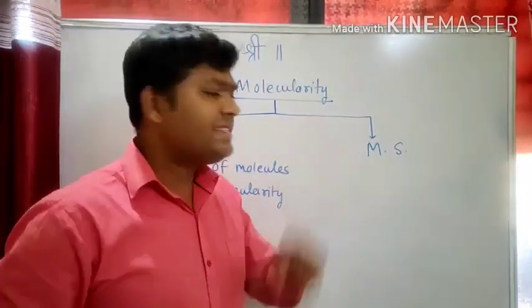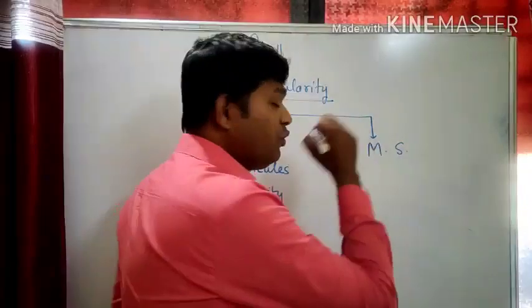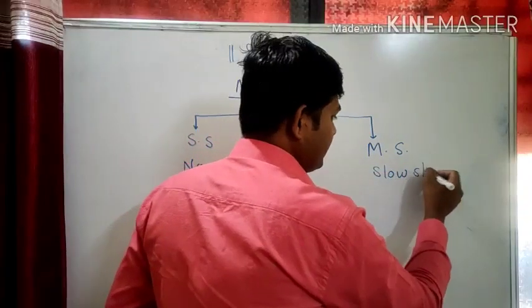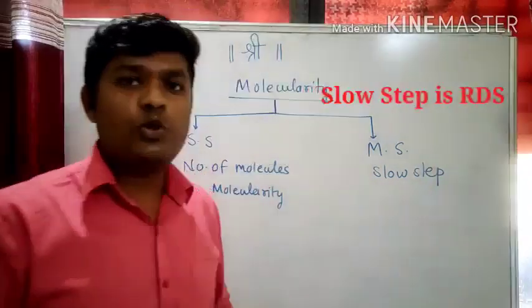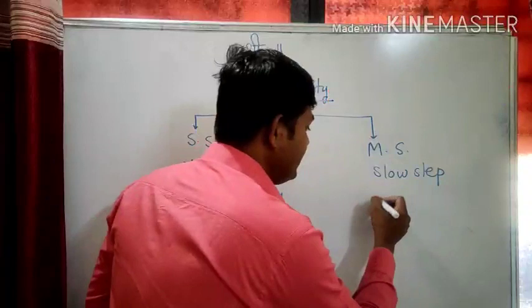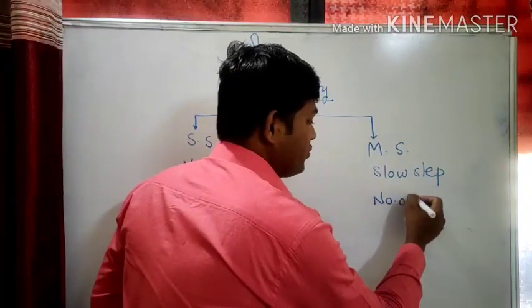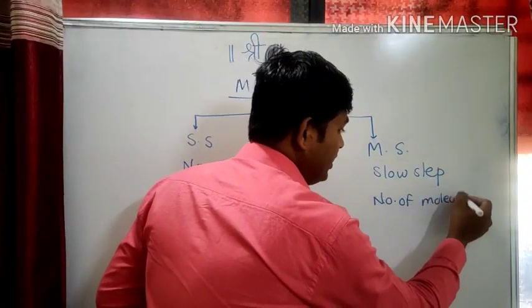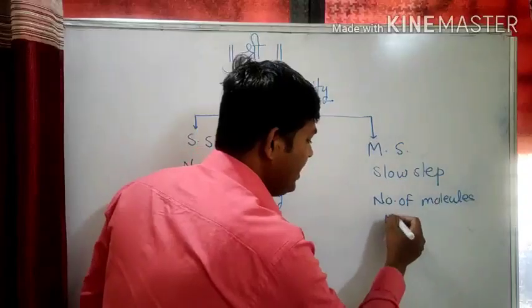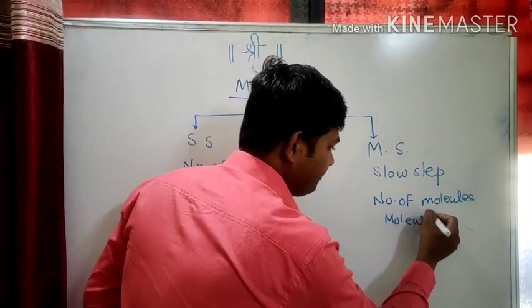Now, for a multi-step reaction, you have to see out of many steps which is the slow step of the reaction. By knowing the slow step, then see the number of molecules involved in the slow step, and the number of molecules involved in the slow step will be the molecularity of the reaction.